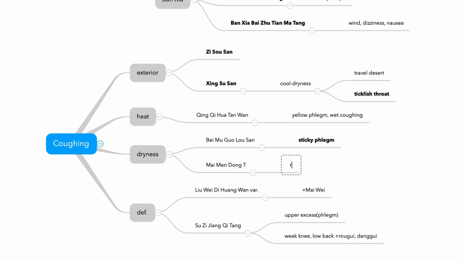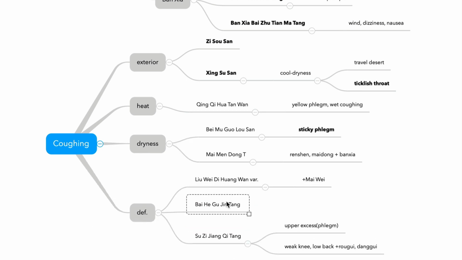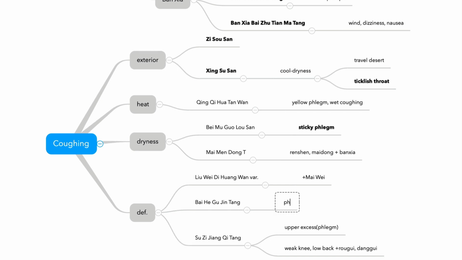Renshen, Maimendong with Banxia. So it is very similar to Shengmaisan, but Shengmaisan is a tonifying formula, while this one is for coughing. Maimendongtang. Another formula is Baihe Gujin Tang. This can be classified into a deficiency formula or just a dryness formula. Let's put it here in deficiency formula. But for the examination, you need to remember it treats phlegm with blood.